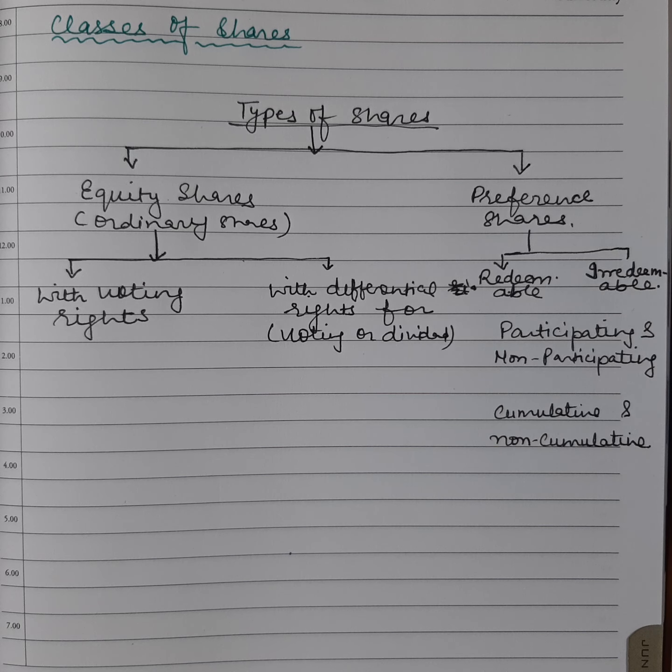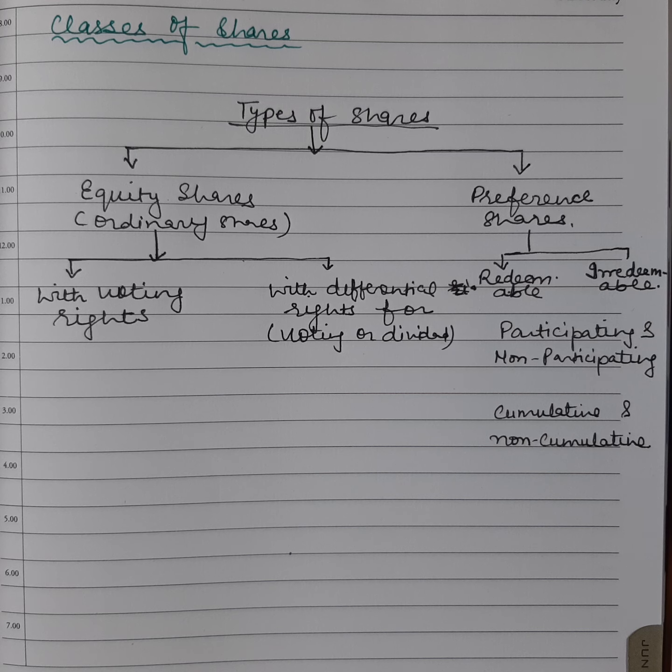So equity shareholders do not have such rights, so they'll get dividend only after the dividend is paid to the preference shareholders. If there is no profit left, they'll not get any dividend. And in the event of winding up of a company, equity shareholders will get paid only in the last. If there is no money left after payment of capital to the preference shareholders, they will not get any money at all.